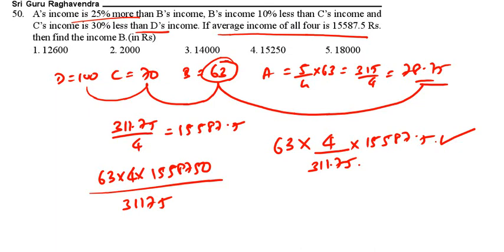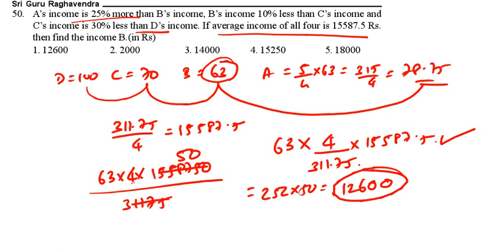So you see this one and this one. 311 into 5 is 155, so exactly it will go 5 times, with 0. 63 into 4 into 50. 63 into 4 is 252. 252 into 50 is 12,600. 12,600 is the correct answer. 12,600 will be our correct answer. Option 1 is the correct answer.